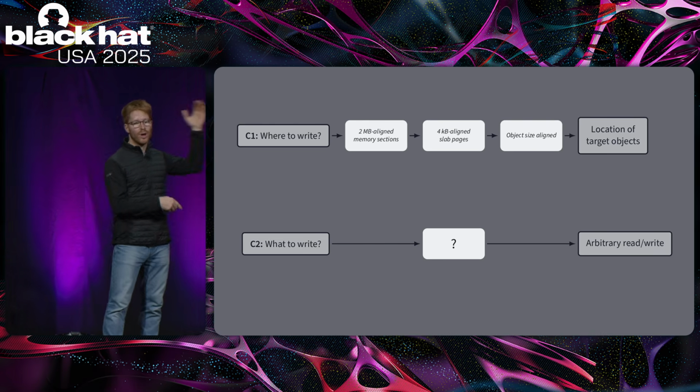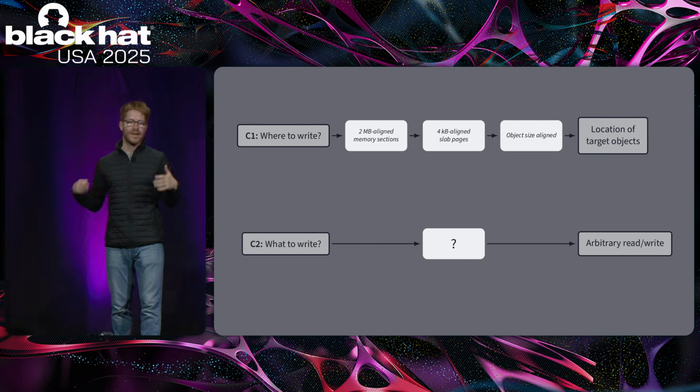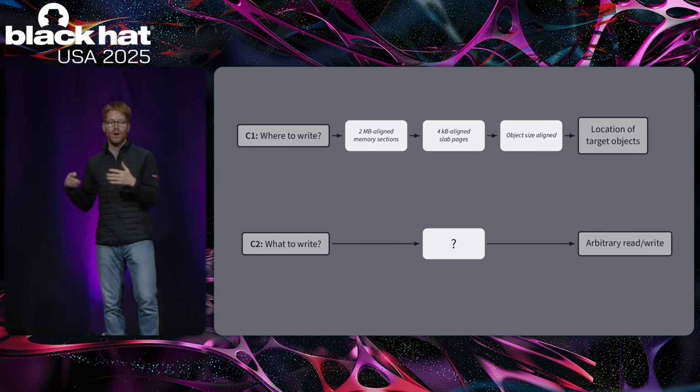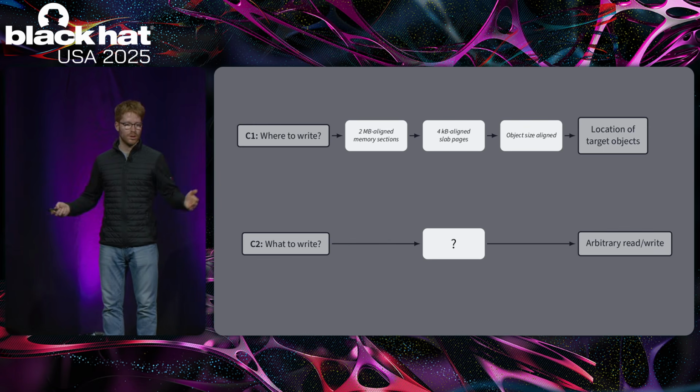So we start with where to write, and now we know exactly where to write. We want to write to these target kernel objects as I showed before. So how do we solve the second challenge, Lucas?